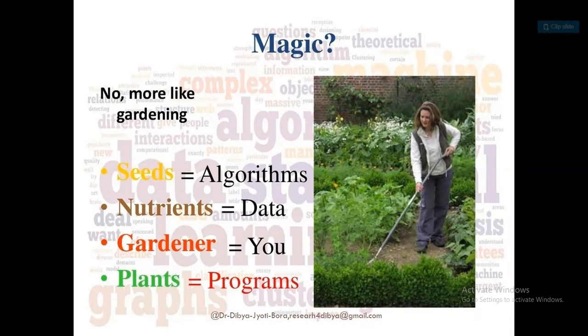Algorithm, so those of you from a computer science background already know. But those from a different background, don't worry, I'm telling you, an algorithm is a set of instructions. That set of instructions together will instruct a computer to perform a particular task. I hope you all know about the quadratic equation.